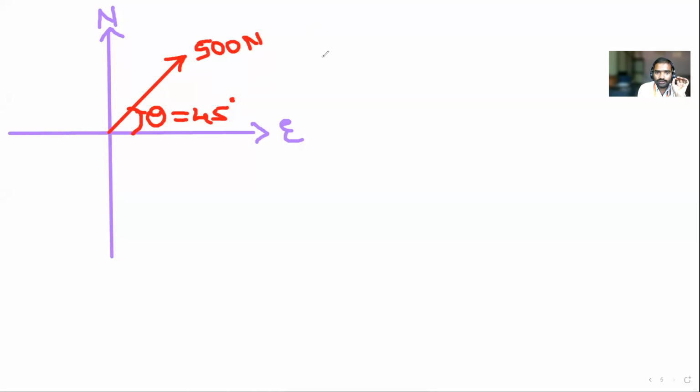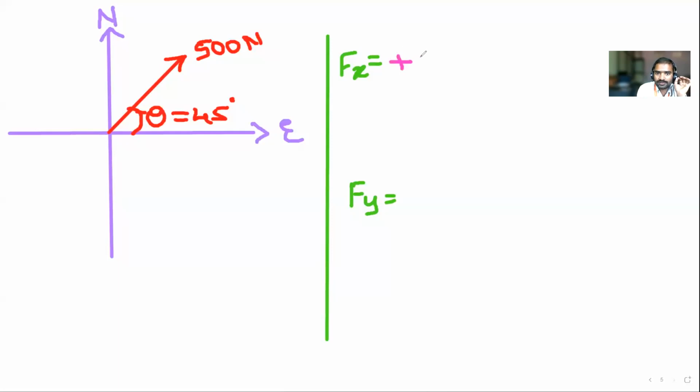Then how to solve this one, sir? First, what do you have to find out? You have to find the Fx component and the Fy component. Fx is equal to, and Fy is equal to. Now tell me, is Fx in the positive or negative direction? Positive. So Fx is F cos theta, with theta 45. F is how much he has given, 500. So 500 cos 45 degrees.